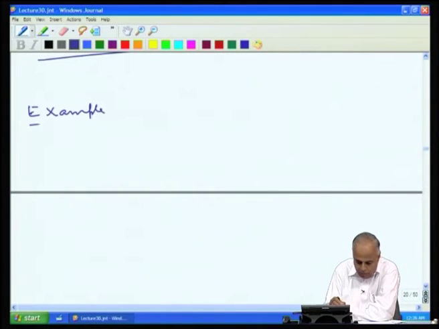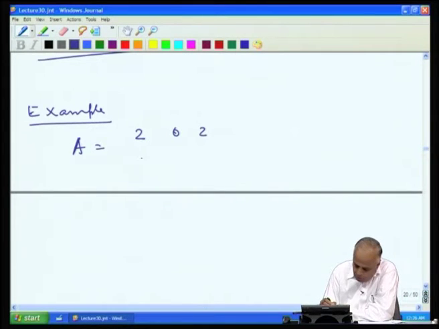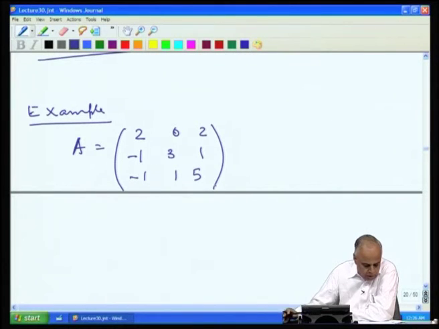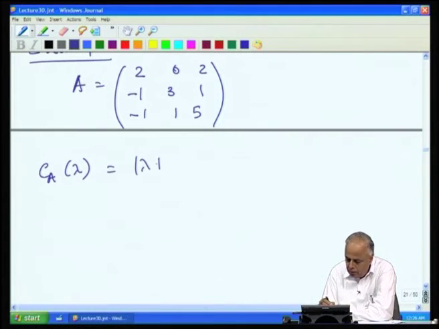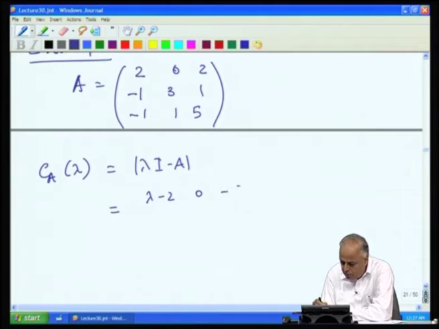Example: consider the matrix A equal to 2 0 2, minus 1 3 1, minus 1 1 5. If we now find the characteristic polynomial, it is the determinant of lambda I minus A, which is lambda minus 2, 0, minus 2; 1, lambda minus 3, minus 1; 1, minus 1, lambda minus 5.